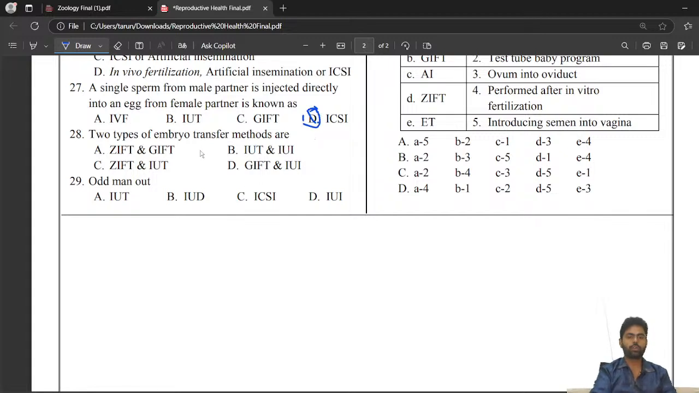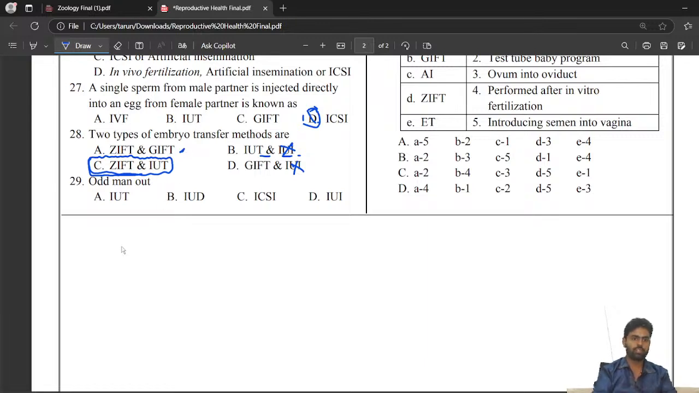Next, two types of embryo transfer methods are ZIFT and GIFT. Intrauterine insemination is wrong. ZIFT and GIFT should be the correct answer, or intrauterine transfer and ZIFT can also be the correct answer here. Anyways, we can check this once more.